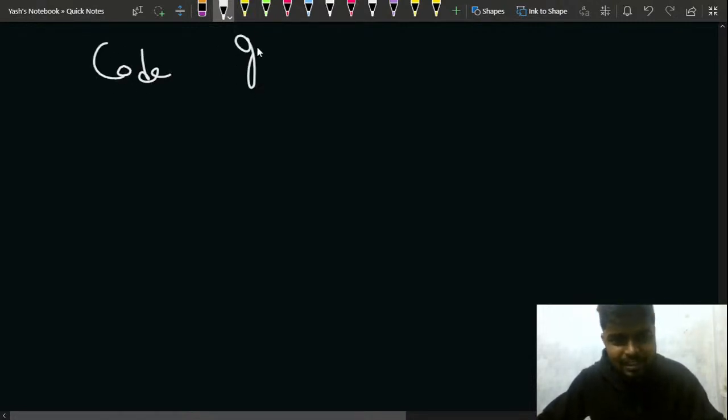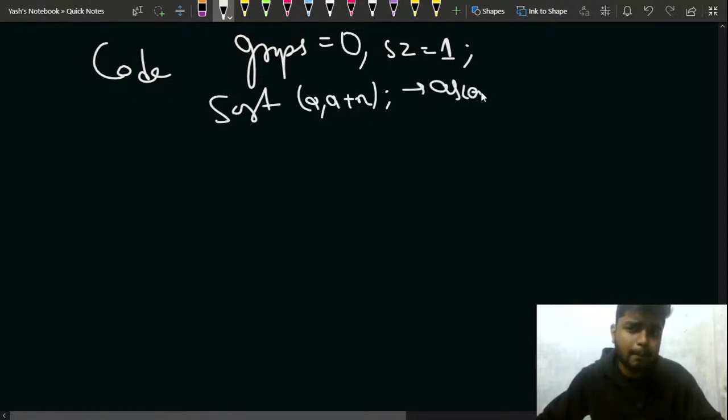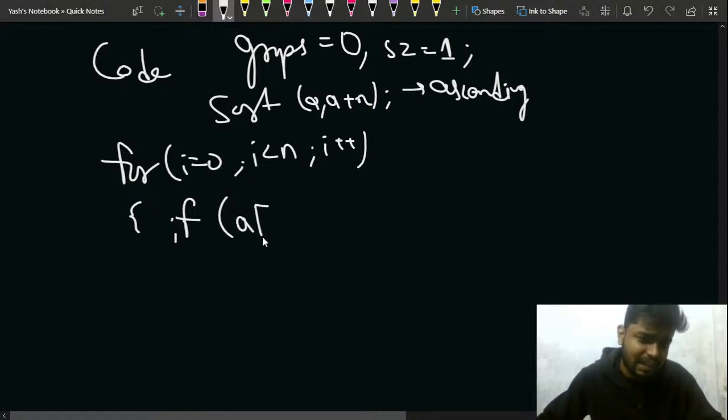First of all, I'll have the groups initialized as 0, and the current size I'll mark as 1, right? I'll sort the given array in ascending order, right? After this, I'll start i from 0. Can I say that I'll start i from 0? i is less than n, i plus plus, and I'll check if my current a of i,